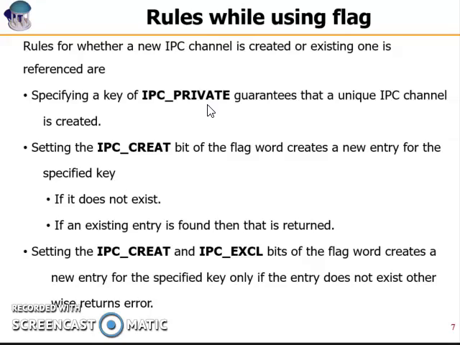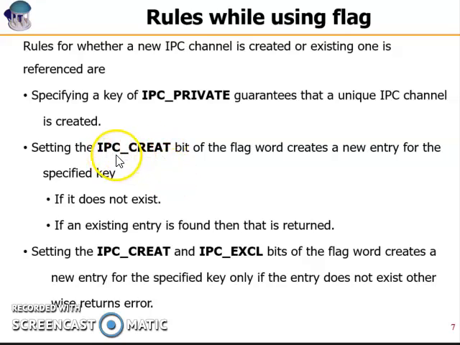An existing channel, if you would like to access, then IPC_CREAT is the flag that we need to use, and this IPC_CREAT will even help you to create a public channel. So using this, you can either create if it is not existing, or access if it is existing. Based on the key, we can decide whether the channel exists or is absent inside your system. If the key that you have used inside the getter functions is already found inside the data structure of IPC_perm, then IPC_CREAT will help you to access that. If the key is not seen in that particular data structure, then this will help you to create a public channel.